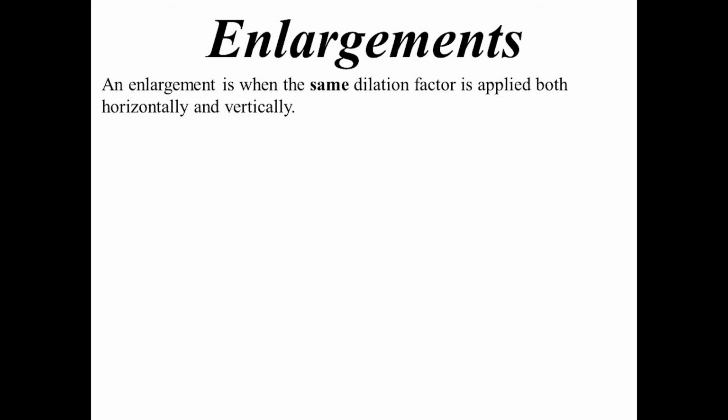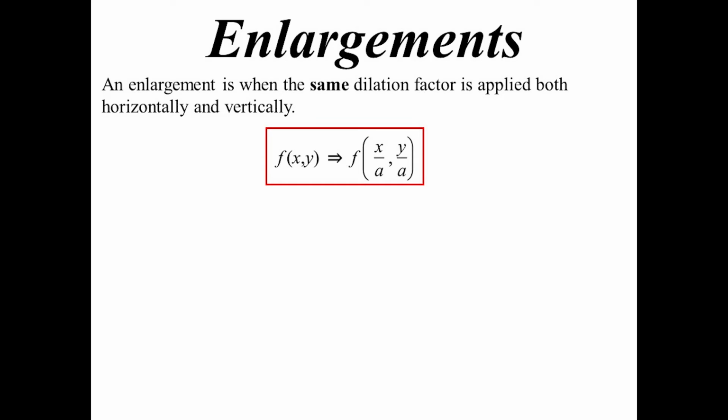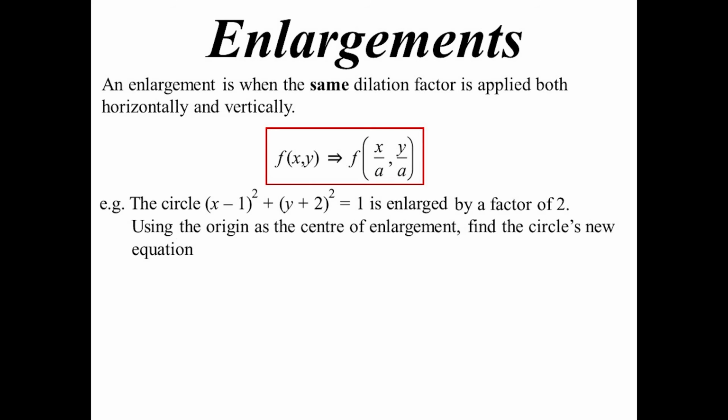Your translation, reflection, rotation, enlargements. If you apply the same dilation factor to both horizontally and vertically, you should simply get an enlargement of the original shape. So it would be similar figures, if you like. So function xy will become function x on a, y on a. We're changing both of them. Okay. So we're going to get a circle.